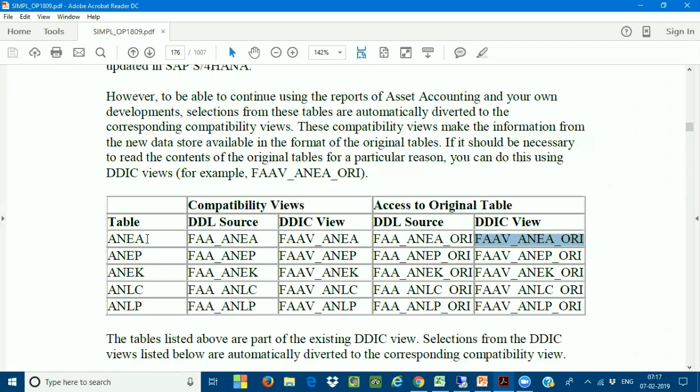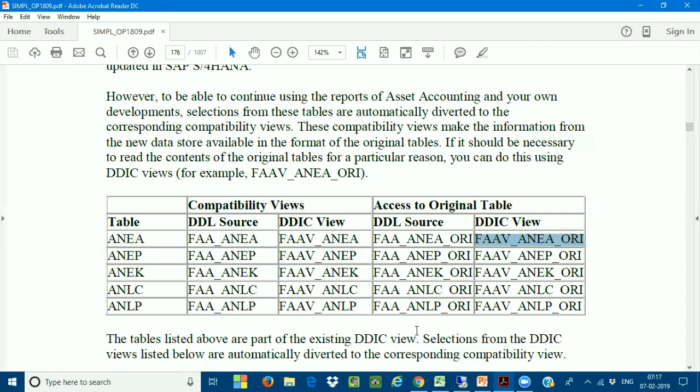This is the original table. This is the compatibility view table. And this is the original table, which you can read with _ORI. Very, very important. These 3 tables listed are going to be called data structure tables in our SAP Asset Accounting.